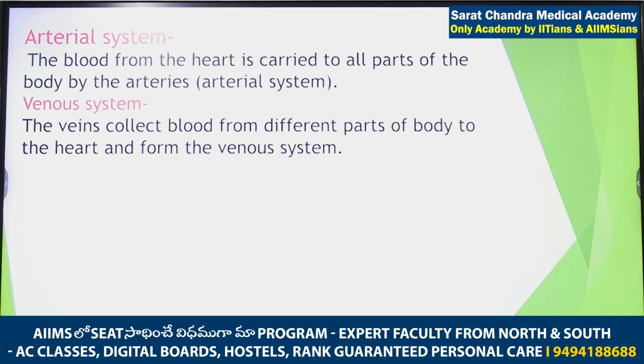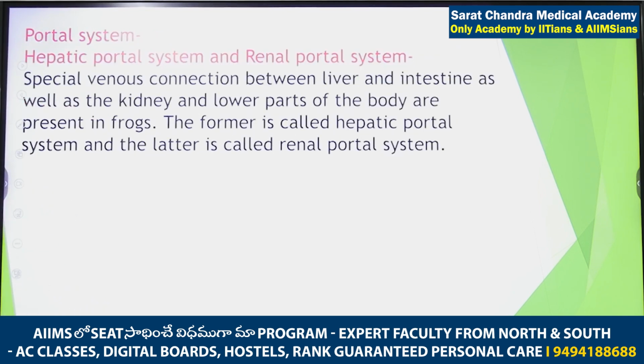So total four questions came from frog. All four were easy, not tough. In frog, they asked about the renal portal system. In frog, the renal portal system is a special venous connection that acts to link.